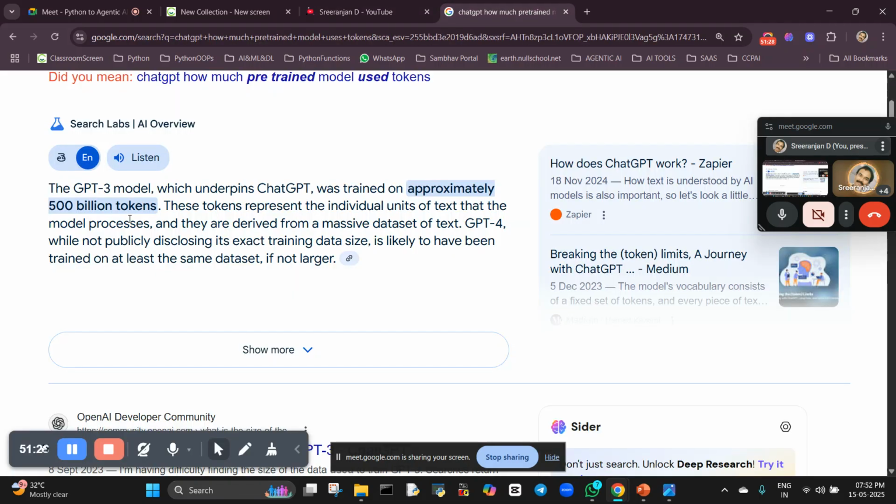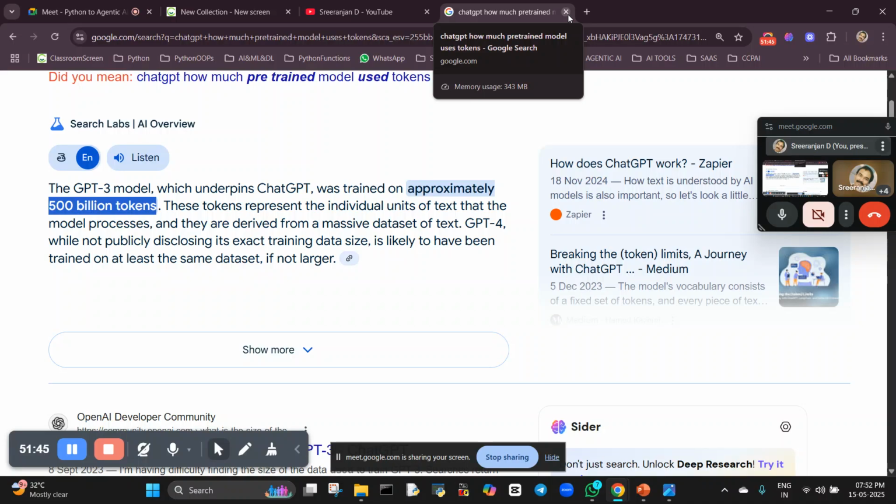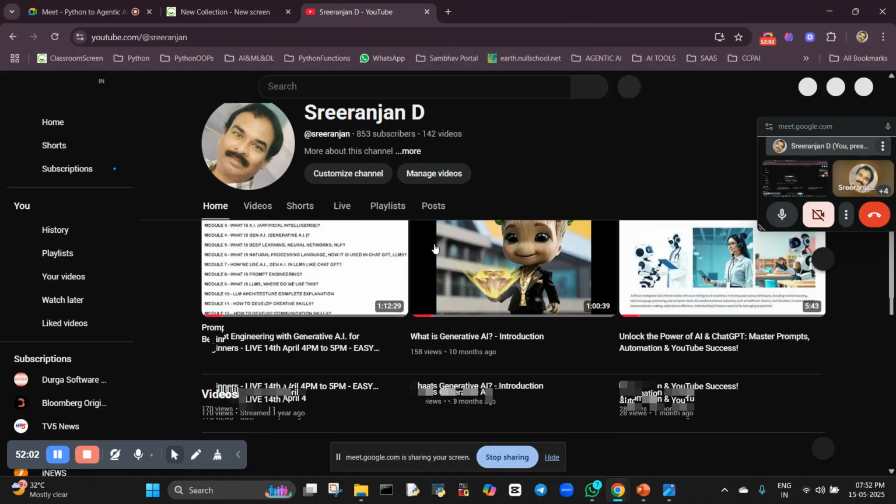So that means 500 billion tokens. The data is already pre-trained, not training, pre-trained already. It is trained upon 500 billion tokens, so that is the reason it is able to give the output. All these things you will learn in depth, not just creating short videos or YouTube videos or Instagram, Facebook. That is one small part. We will learn in depth how the algorithm works inside, the mechanism of that particular thing.